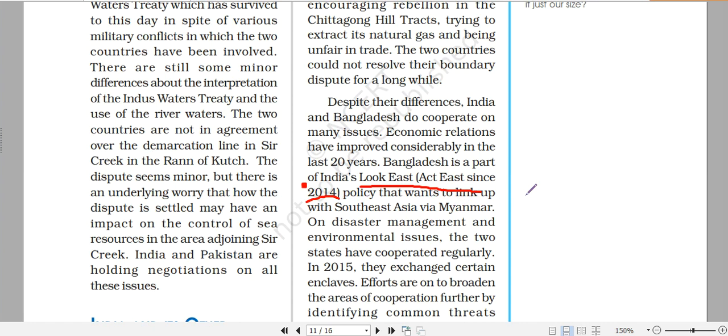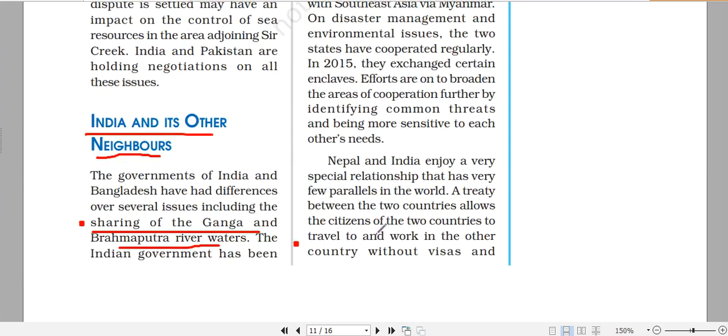Both countries have trade relations, but apart from that, India has also accused Bangladesh of having Islamist fundamentalist groups that are growing their activities and building their organizations there against India. So these are some of the issues between India and Bangladesh.